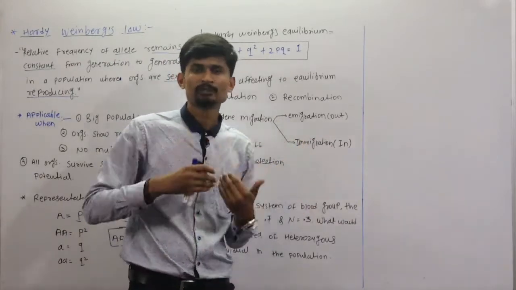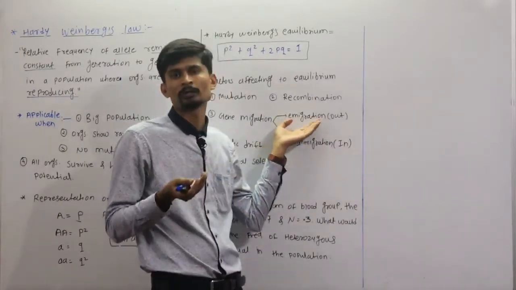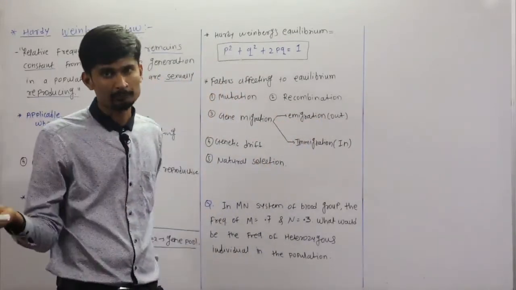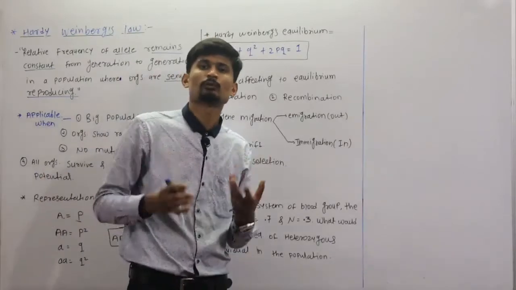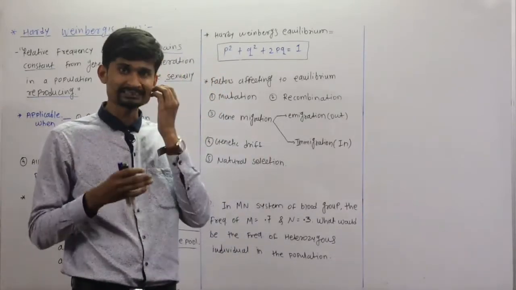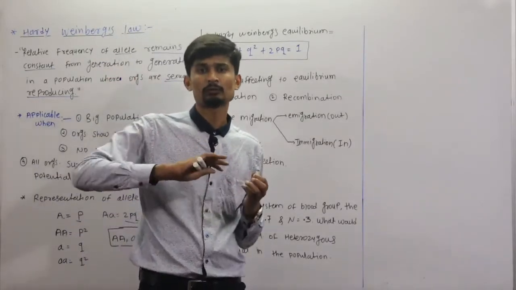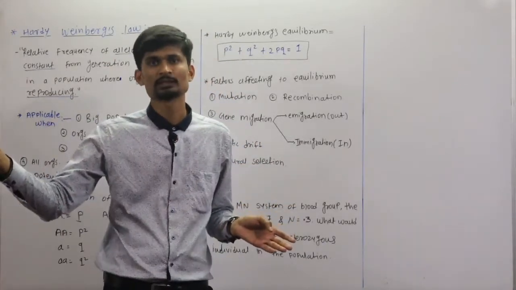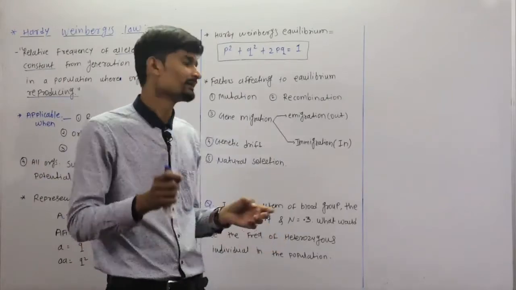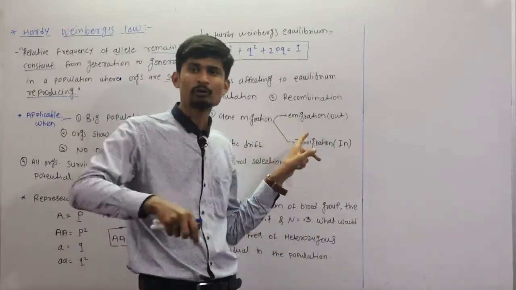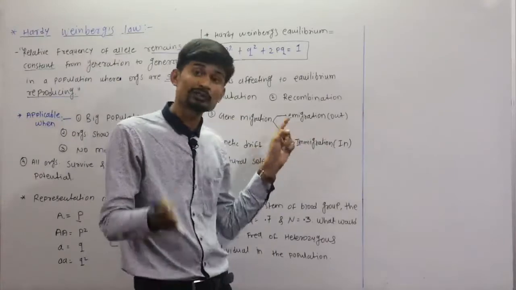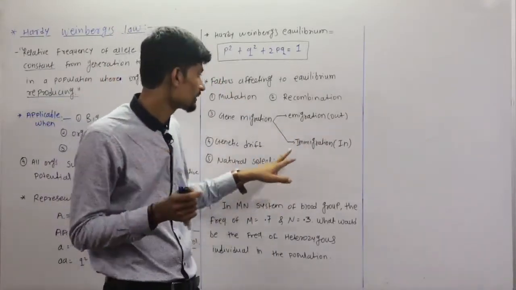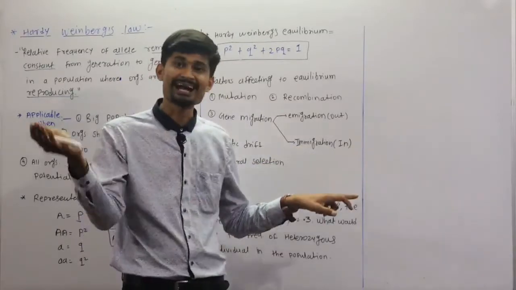Emigration means the people who are living in that particular population leave that population. Suppose there is a city, and the people leave that city and settle in a village. So that is emigration, they are out from the city. And for the village, when we consider the village, there is immigration, meaning there is an addition of people.